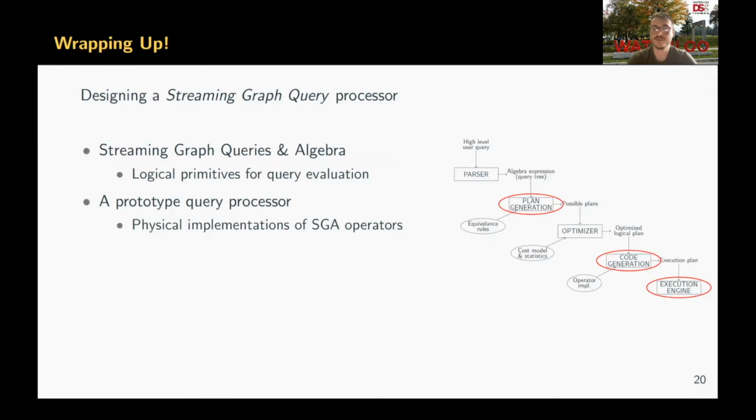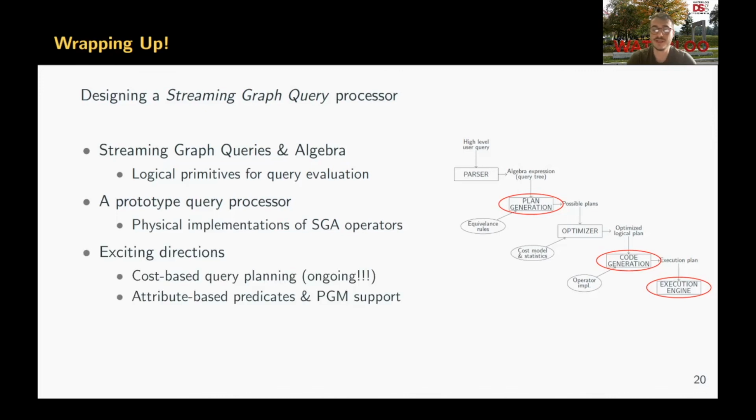Then I described our prototype implementation of a streaming graph query processor based on this framework. This query processor consists of non-blocking implementations of streaming graph algebra operators, and our experimental evaluation shows that by utilizing the structure of streaming graph queries, we can devise optimized implementations for these operators. We are currently working on designing cost formulas and statistics for streaming graph algebra operators for cost-based optimization of these streaming graph queries. In the future, we are planning to integrate attribute-based predicates into our query model and algebra operators to fully support the property graph model.